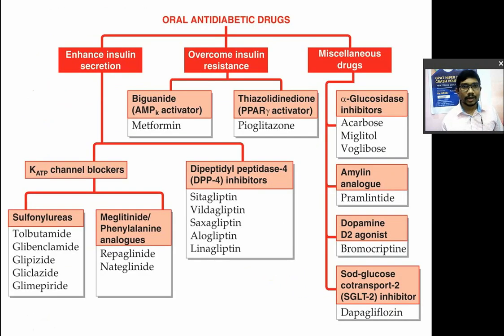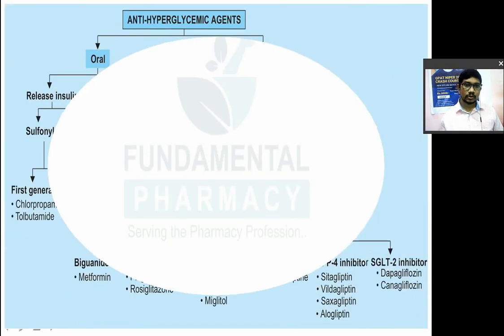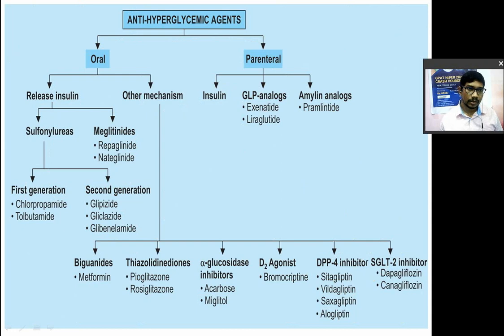Now oral anti-diabetic drugs, oral hypoglycemic drugs. Okay, oral hypoglycemic drugs. So instead of taking this classification first, I will take this classification. तो ये पहले देखते हैं, पहले बाद में वो देखेंगे. Now anti-hyperglycemic drugs are also known as oral hypoglycemic drugs. Okay, anti-hyperglycemic मतलब hypoglycemic. So oral hypoglycemic agents are known as OHA in short form.